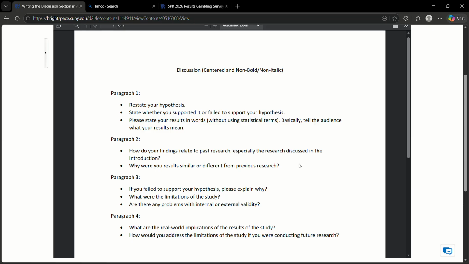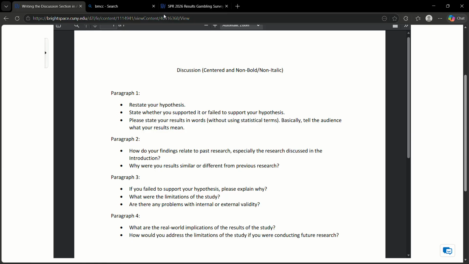You're going to do this in plain English without using statistical terminology. So all the statistical terminology goes into the results section. In the discussion section, you're summarizing the results. So you're summarizing the results of the 5 hypotheses without using the statistical jargon.